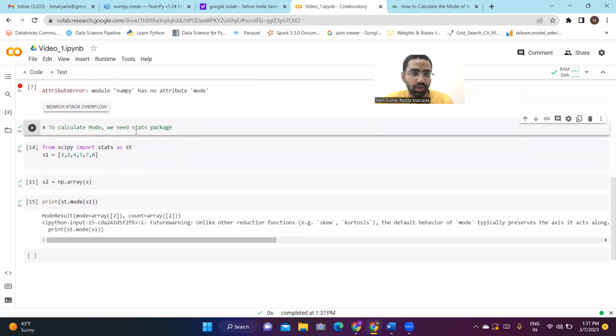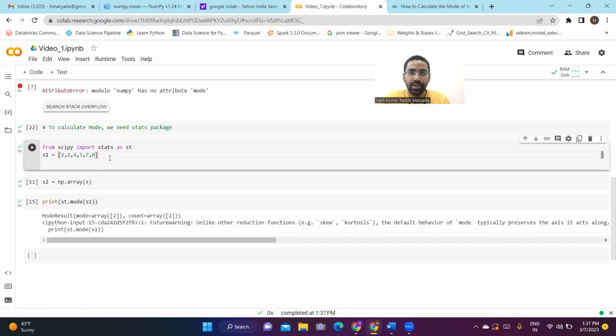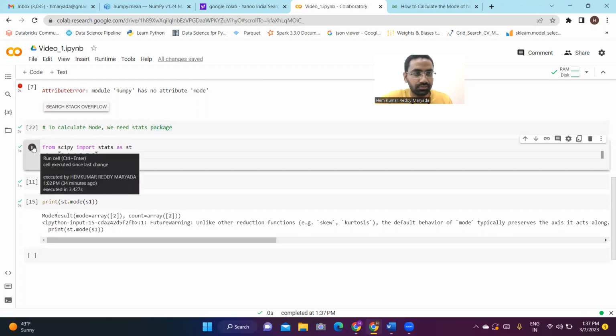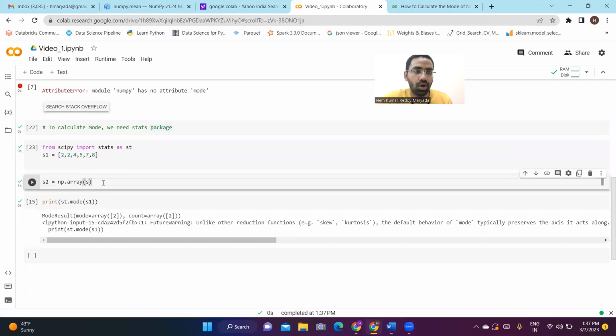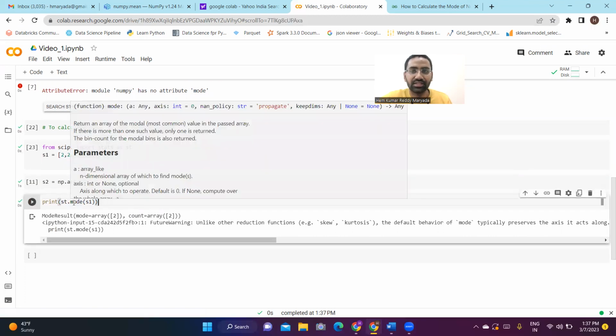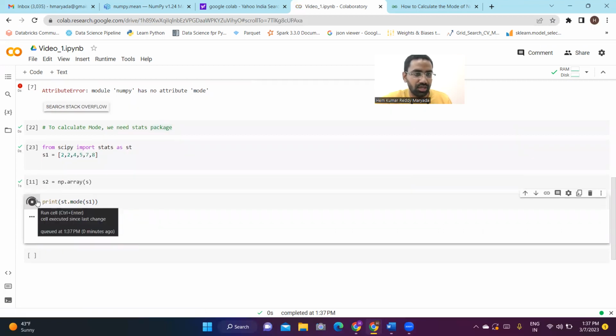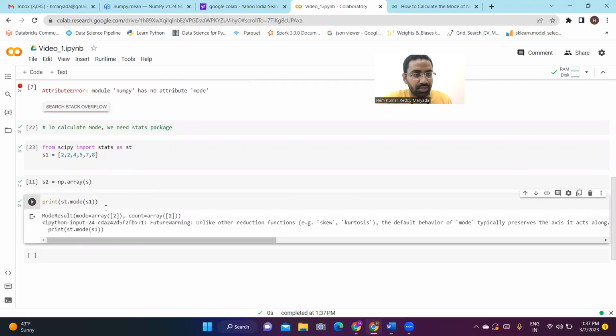So to calculate mode, we need the stats package. From SciPy, I'm importing stats as st. And now you can convert into an array, or you can just say st.mode of s. So it will generate this number.